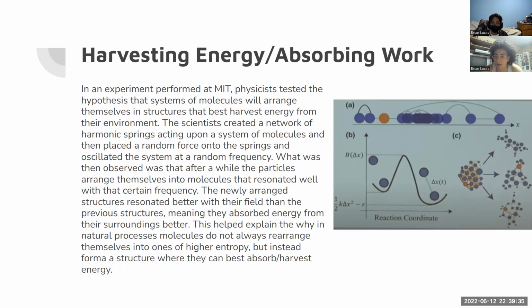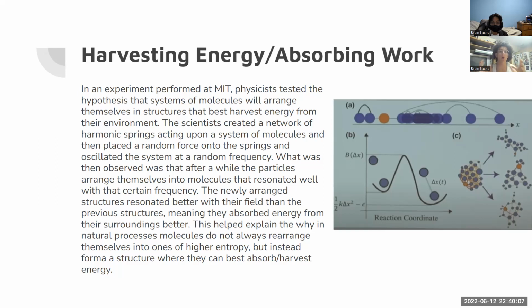And C is a 3D representation of what all the molecules or objects look like when combined through the series of springs. A is more of a 2D representation. After oscillating at 3 different frequencies, for example, they did it with multiple frequencies, but in the picture it shows the outcomes of 3 different frequencies, they organized themselves into structures that resonated the best with the frequency they were oscillated at. And resonating better means that they absorbed energy from their surroundings better.